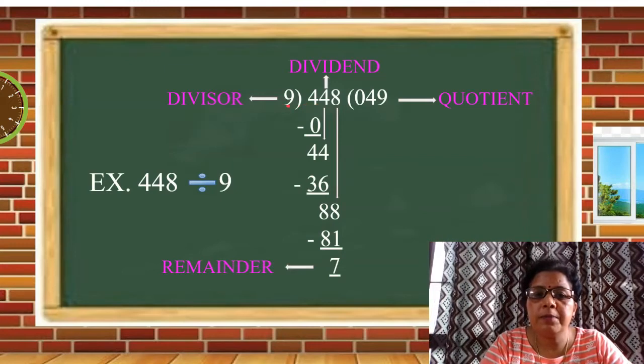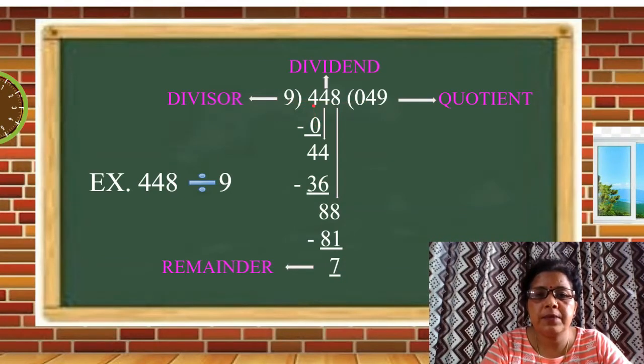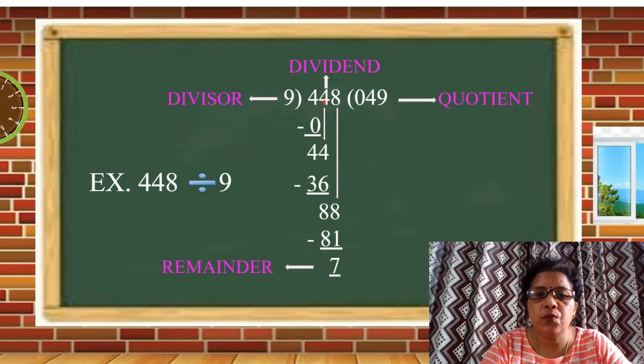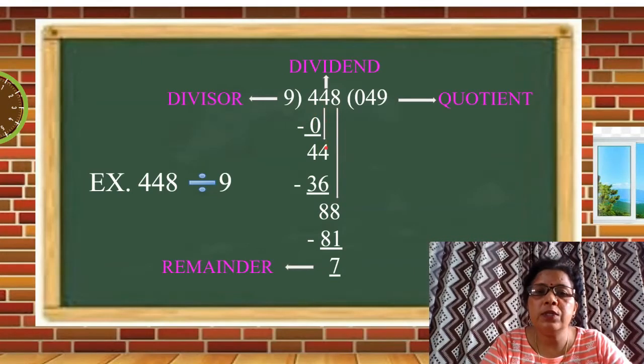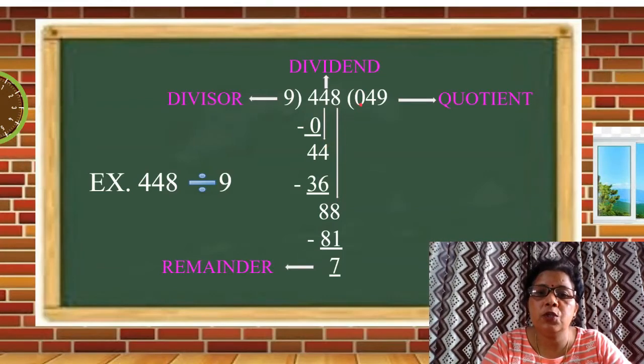We have to recall the table of 9 till 4 or less than 4. Let's recall, 9 ones are 9, but that 9 is also bigger than this 4. So 9 zeros are 0. Subtract this 0 from 4, we get 4. We can copy this 4 down. Students, at the very first step, we can avoid copying this 0 and this 0.